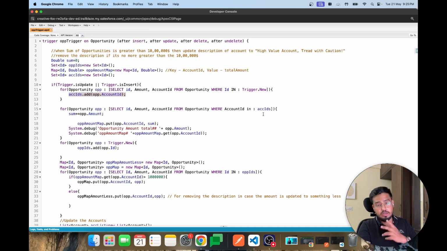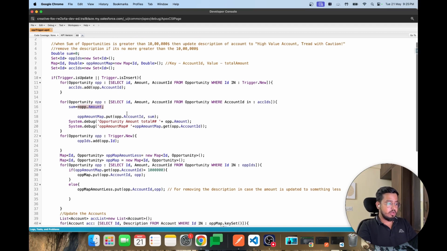Next up, we are going through those account IDs and selecting all the opportunities that we have, and we also have a sum variable. In this one, we are just storing the opportunities' amount that we have. Okay, and also we have a map. This map consists of ID and double. So which is the ID that we are using here? It's the account ID, and the double is nothing but the total amount that gets calculated, right? This sum. Okay, so we are just populating it here. We are putting the opportunity dot account ID comma sum.